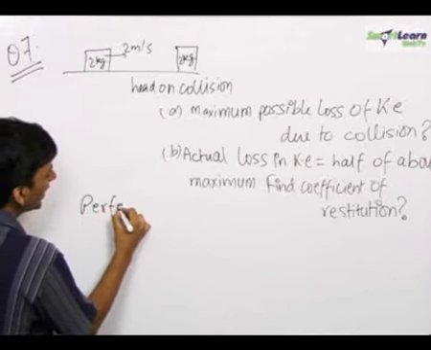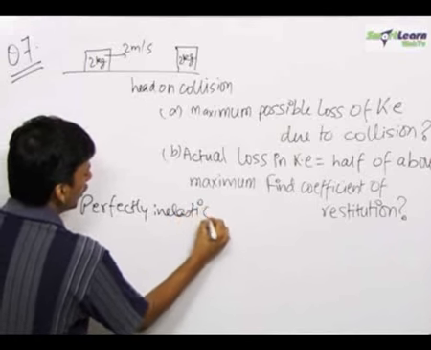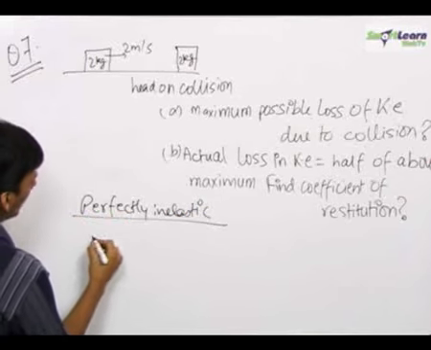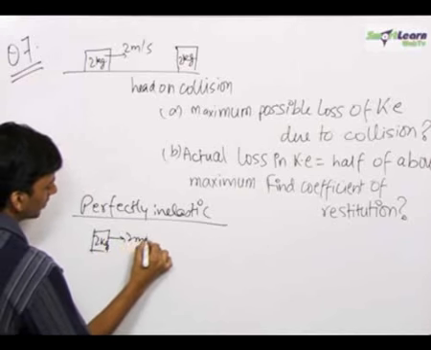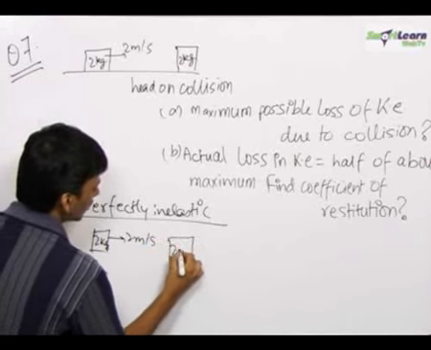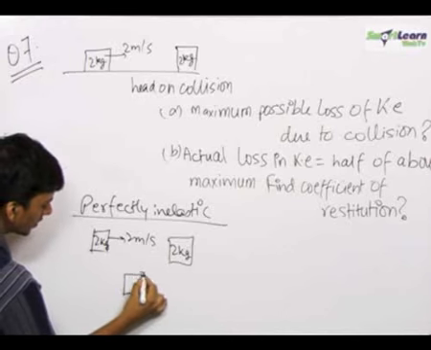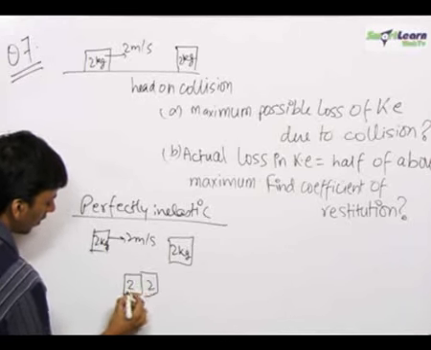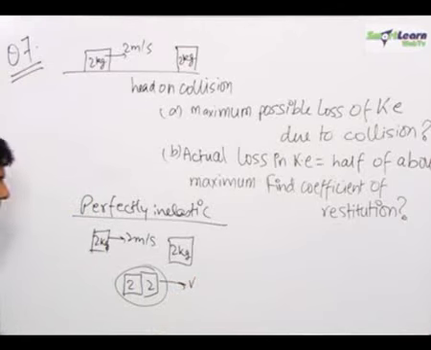So for perfectly inelastic collision, we know that the two objects after collision stick to each other. This was the initial state. The final state becomes: both these 2 kg objects move together with velocity v.